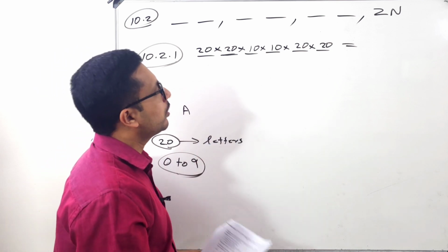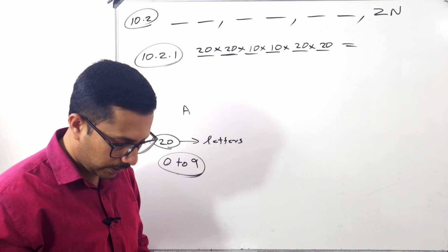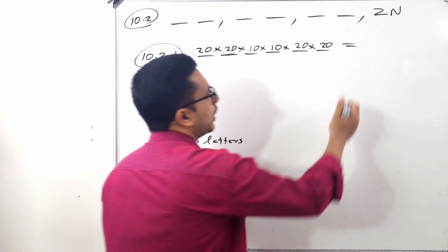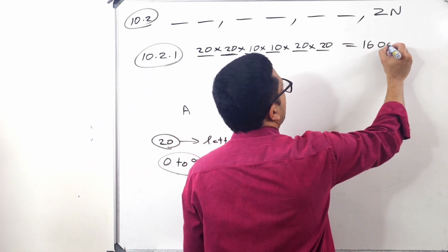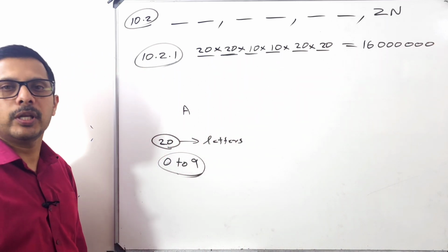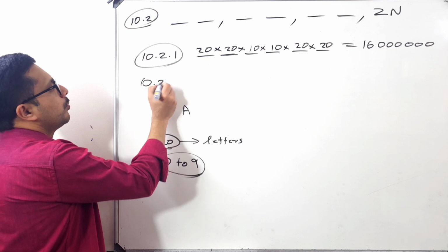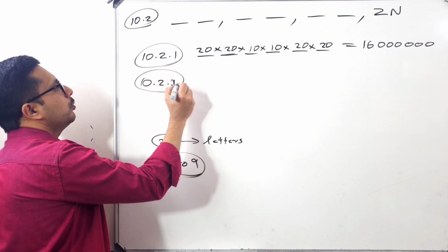Okay. So check in your calculator what is the answer for that one. You must not leave it like that. It is 16, then it's a big number. Okay, so that many options they have. Okay, now next question, 10.2.2.